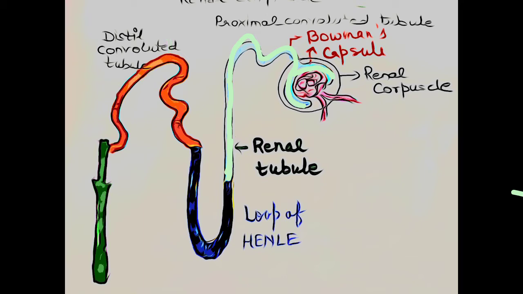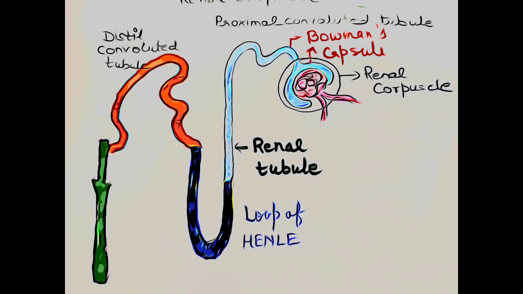This light green structure is the proximal convoluted tubule, this is the loop of Henle and this is the distal convoluted tubule. Proximal means close and convoluted means highly folded structure.